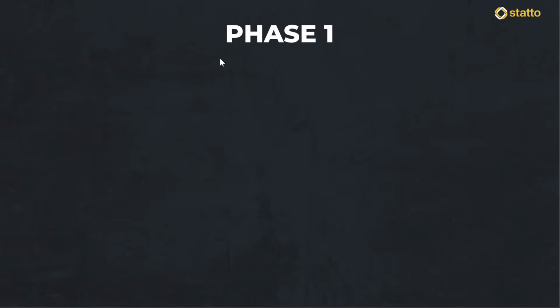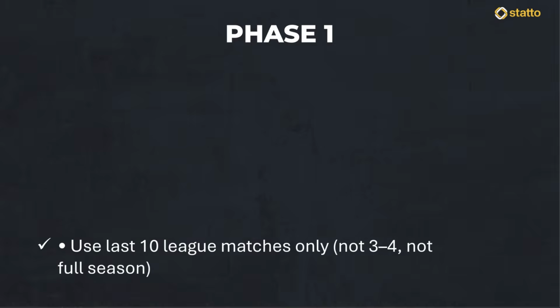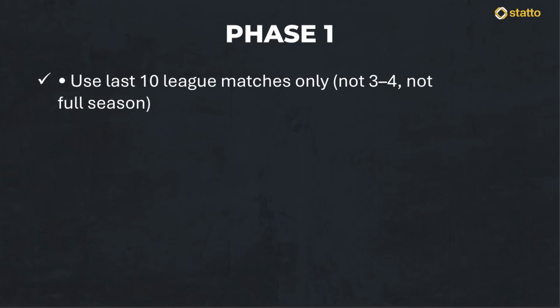That leads us neatly to phase 1, which is what I call the last 10 match rule. This is the foundation of our entire goal projection because before we can predict anything, we have to build a stable and reliable database. Now, the biggest mistake I see people making when they are learning this is they either look at far too much data or far too little. If you only look at the last 3 or 4 matches, the numbers are way too volatile and a single lucky result can skew your whole outlook. On the other hand, if you look at the full season stats, the data is too slow to reflect recent tactical changes or a dip in confidence.